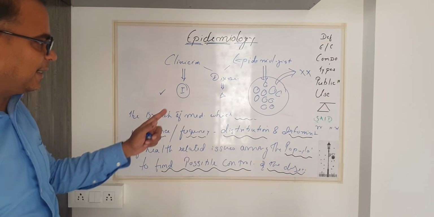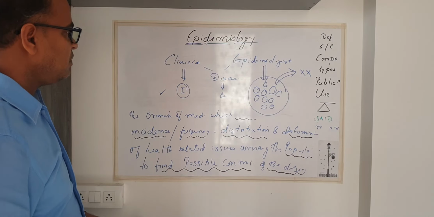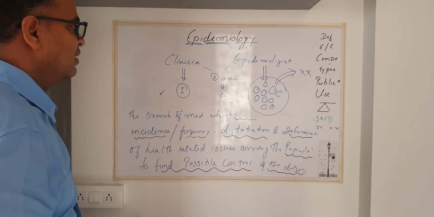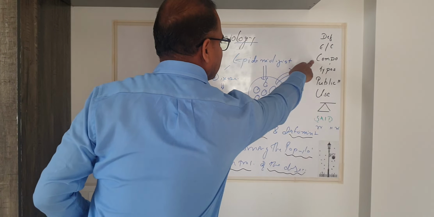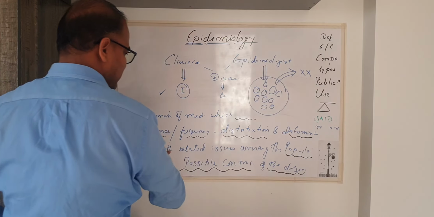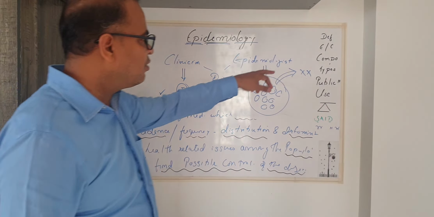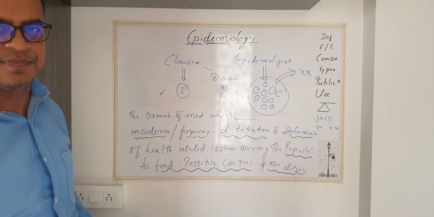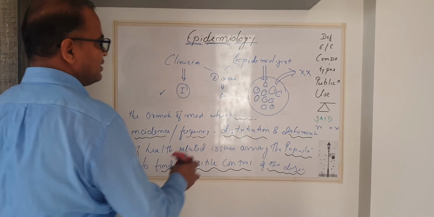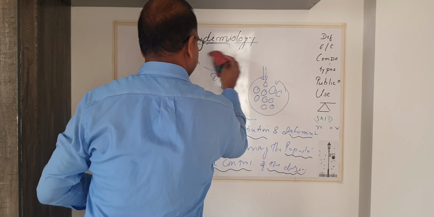Is this clear? Right. Now, regarding components of epidemiology, frequency, distribution and determinants are nothing but components of epidemiology. Right? Let us now understand the types of epidemiology.